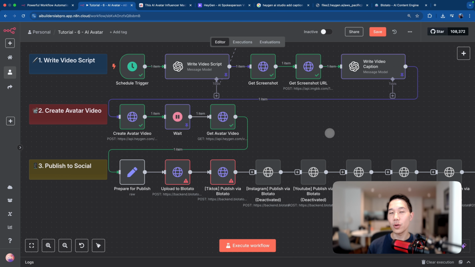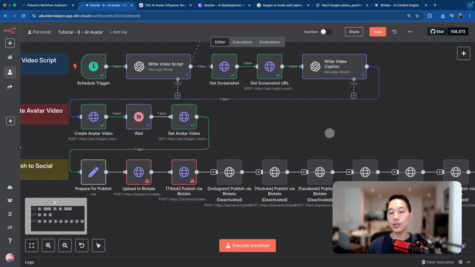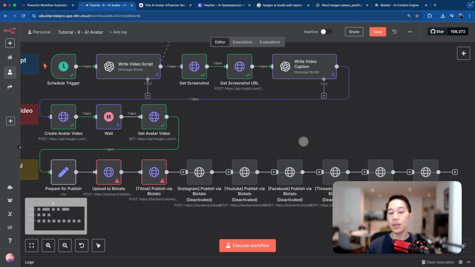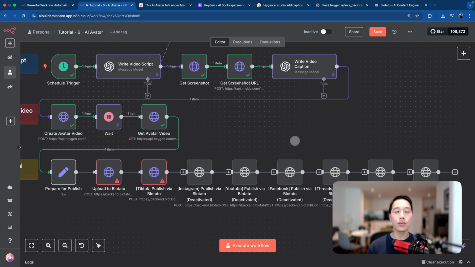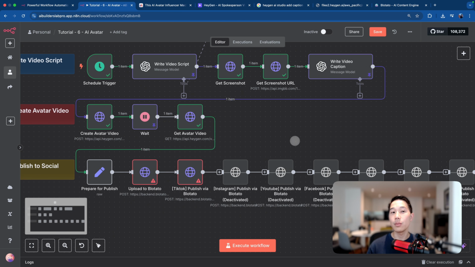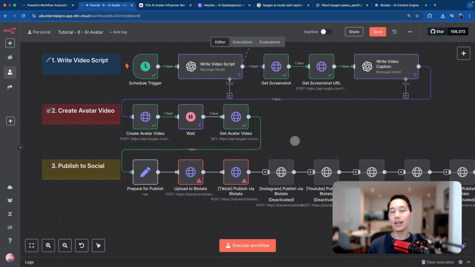Okay, the final step remaining is to upload this video file we obtained from Heygen to different social media platforms through Blotato. You can see that Blotato supports quite a lot of social media platforms, including TikTok, Instagram, YouTube, Facebook, and more. I'm not going to go through every node one by one, but today I'm just going to use TikTok as an example. In case you're also interested in how to set up your Blotato upload machine, I've made another video talking about that in detail, so feel free to check that out.